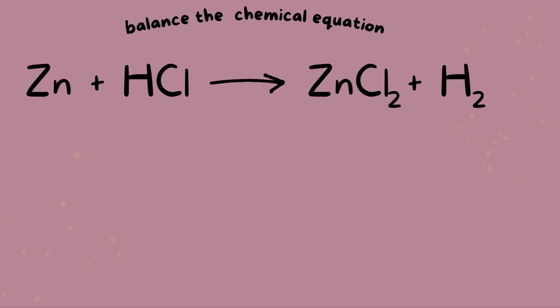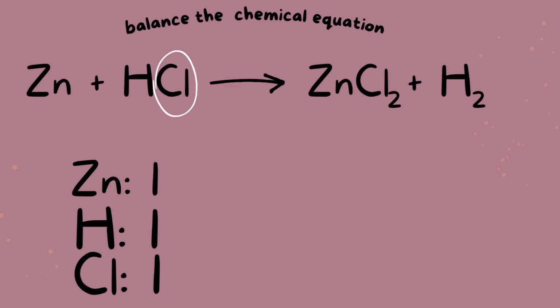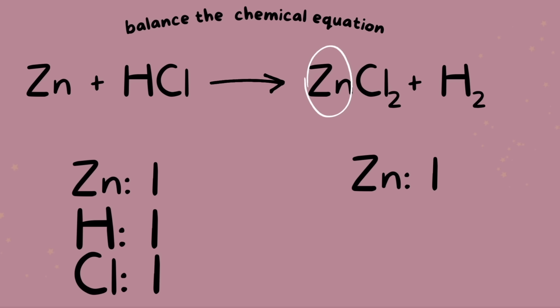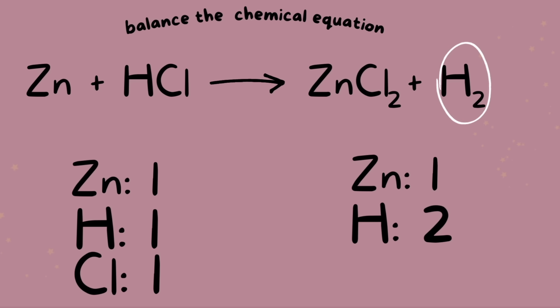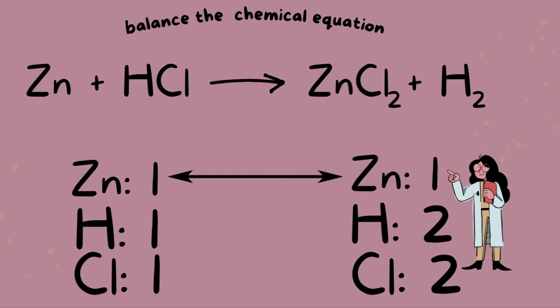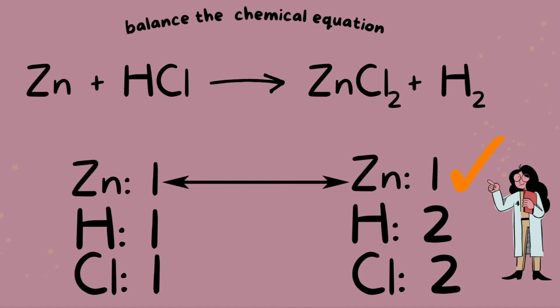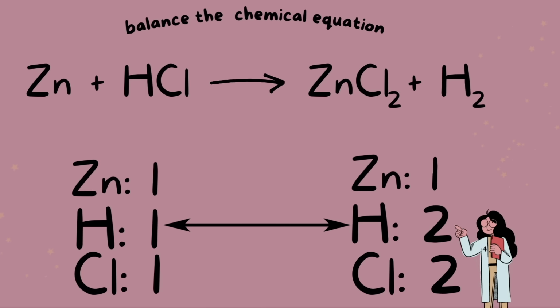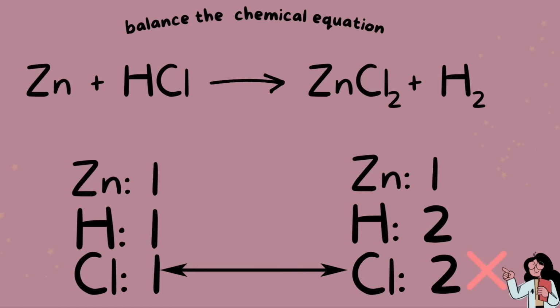Starting with zinc, it looks like we have one zinc atom. We know this because the number in front of each element or molecule indicates how many atoms it has. No number means the element or compound has one atom. So we have one zinc atom here, one hydrogen atom, and one chlorine atom. On the product side, we have one zinc atom, two hydrogen atoms, indicated by this number 2 subscript, and two chlorine, indicated by this number 2 subscript that is attached to it. So our zinc has a 1-to-1 ratio and it's balanced, so that's great. Hydrogen, however, is not balanced and chlorine is not balanced.